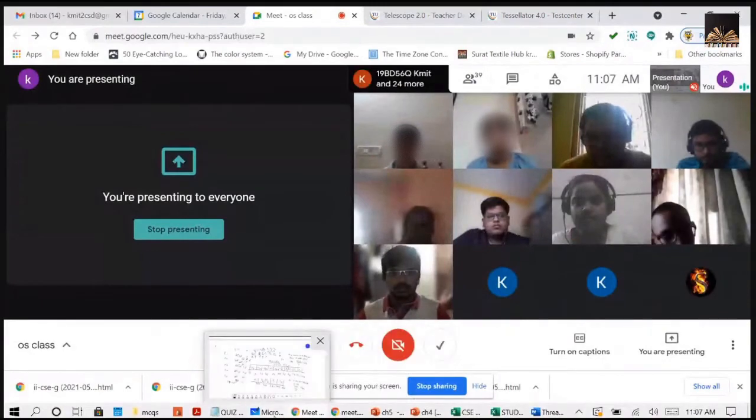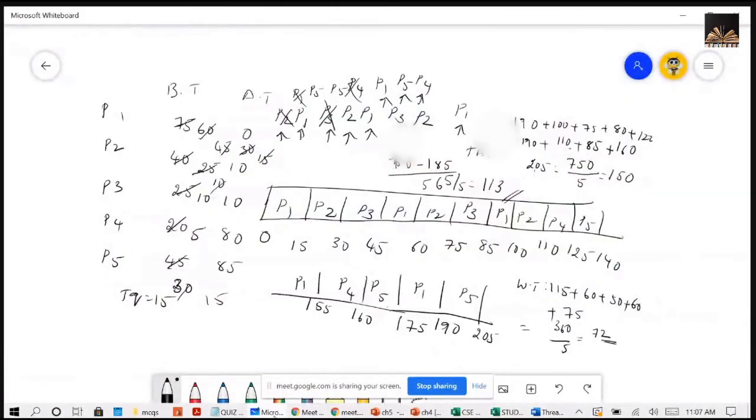So if you can see here, you can find the answers for it. For the first problem, the average turnaround time is 113 and the average waiting time is 72. So if you got the same answers, then you are correct.